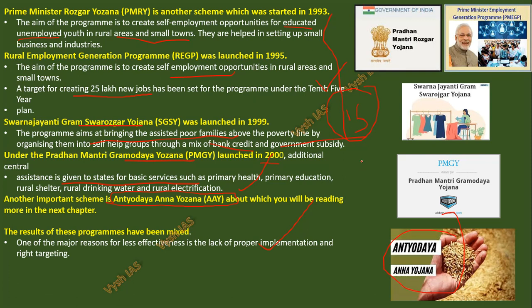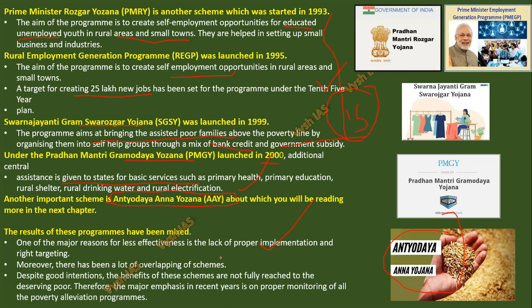You would have seen many schemes which were announced in 2014 and now you are seeing that they are completed, like everybody is getting electricity, everybody is getting LPG. That takes time to complete. And there is a lot of overlapping of schemes, because the same thing they will announce in different forms.